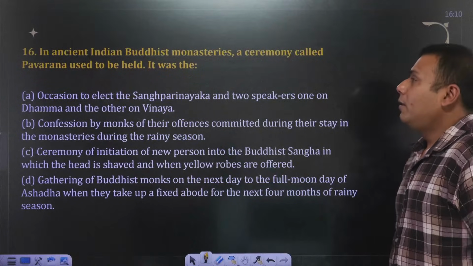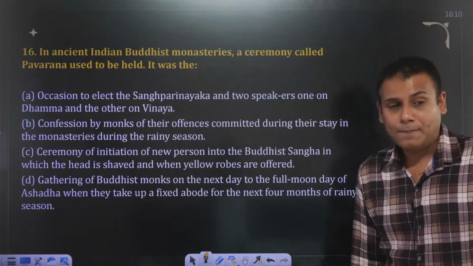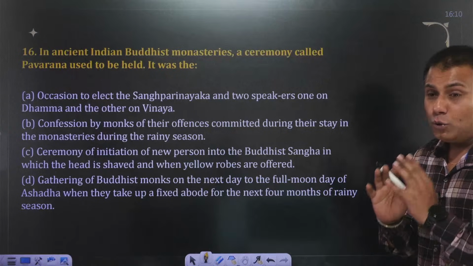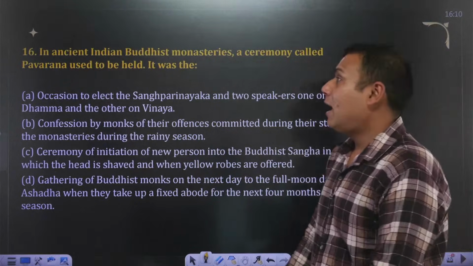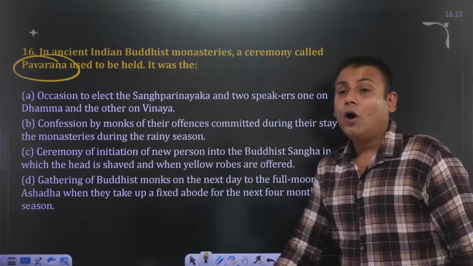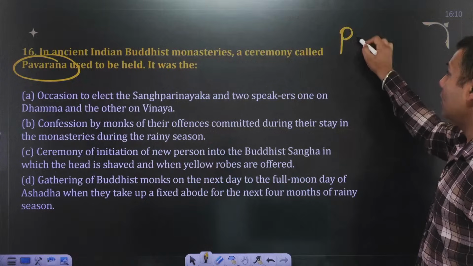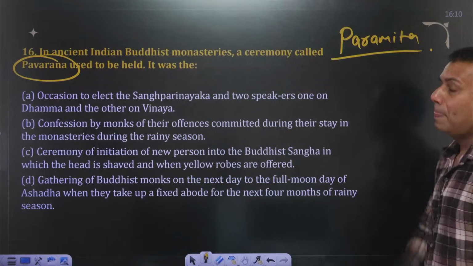In ancient Indian Buddhist monasteries, a ceremony called Pavaran used to be held. I'll give you 25 to 30 seconds to read the different options. This question has been asked in the UPSC Prelims examination. What is Pavaran all about? Apart from this, there is another terminology which has also been asked in the examination: what is Paramita?